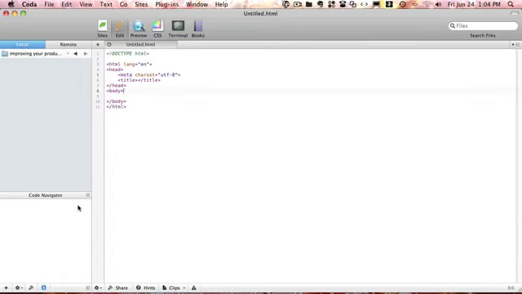Now you see this bit right here where it says code navigation. I just started to use that recently. You can hide it or show it from this button right here, and I'm only using it for code bookmarks. And code bookmarks are a very, very handy thing.